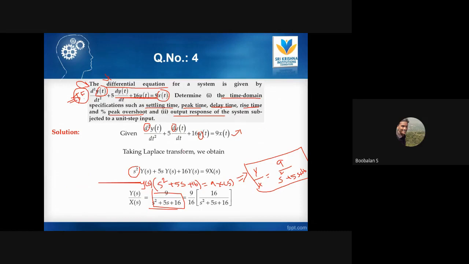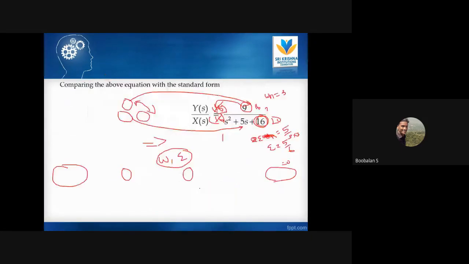After also, omega n is not equal to this numerator, right? So 9 is there, 16 is there. That's why I need to multiply the numerator as well as the denominator by the same number, 16 by 16. I took out the 9. So now it will look like my second order system, right? So I'm just going to compare with my general second order system, and now we will be able to compare the omega n value and epsilon value.